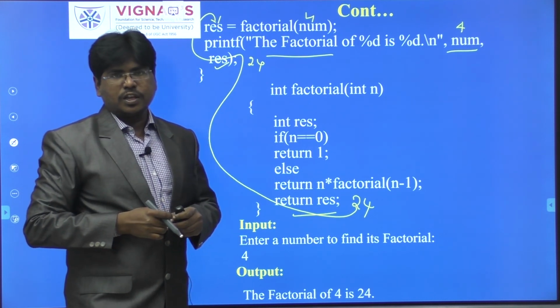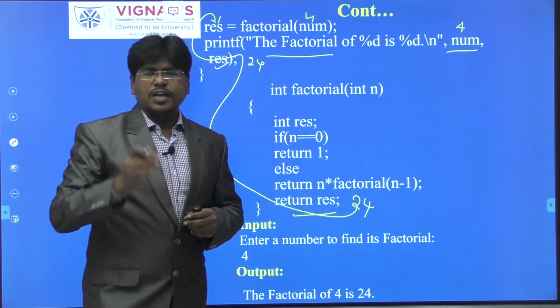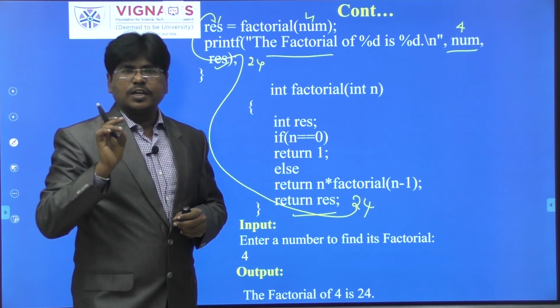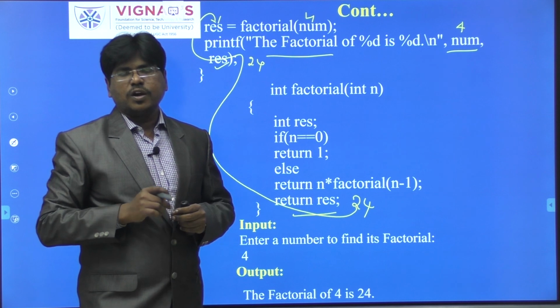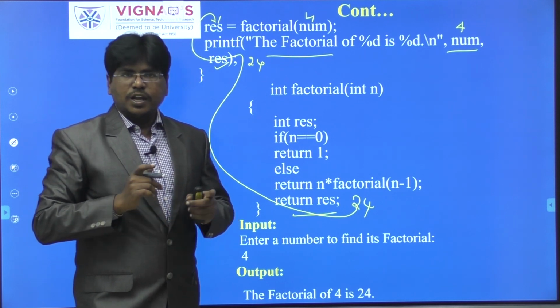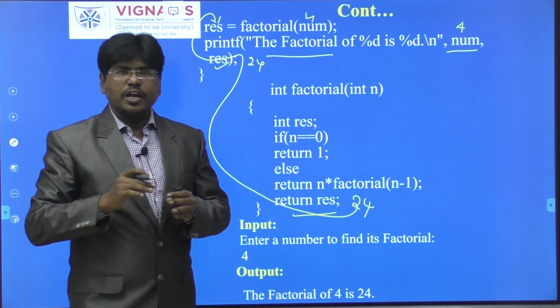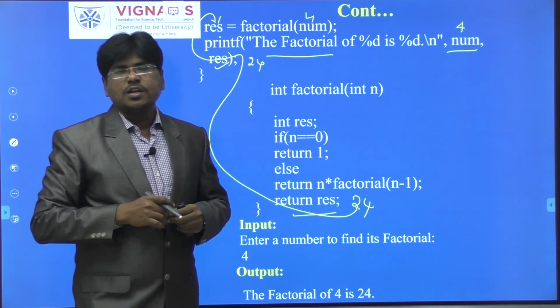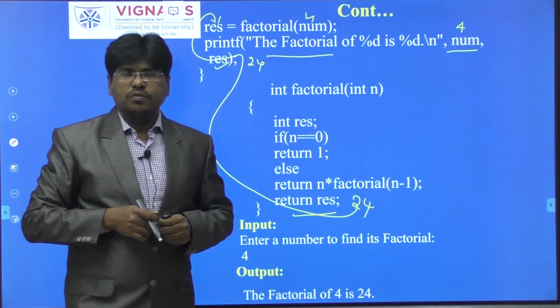Okay, so in this way we have to create the method spaces, and we have to observe the logic while we are dealing with the recursive function. The main important point in recursive functions is the creation of method spaces and creating the logic. Whatever way the control moves forward in order to create the method spaces in a recursive function, in the same way it has to move backward to execute the remaining statements. That is the main important point in recursive functions.